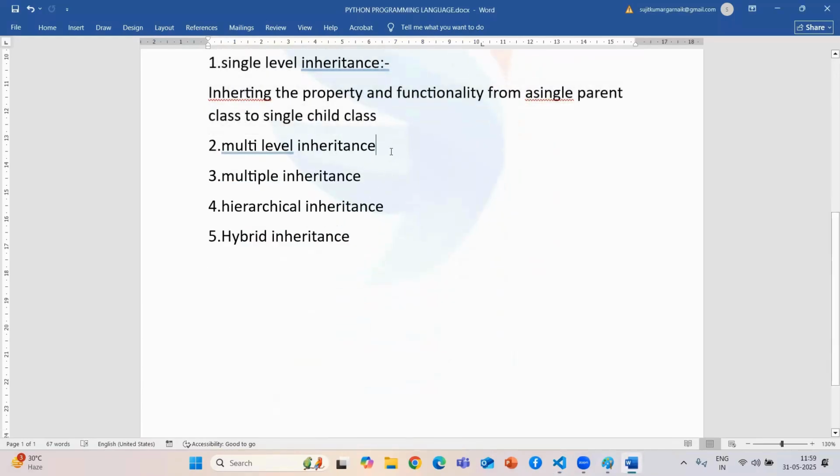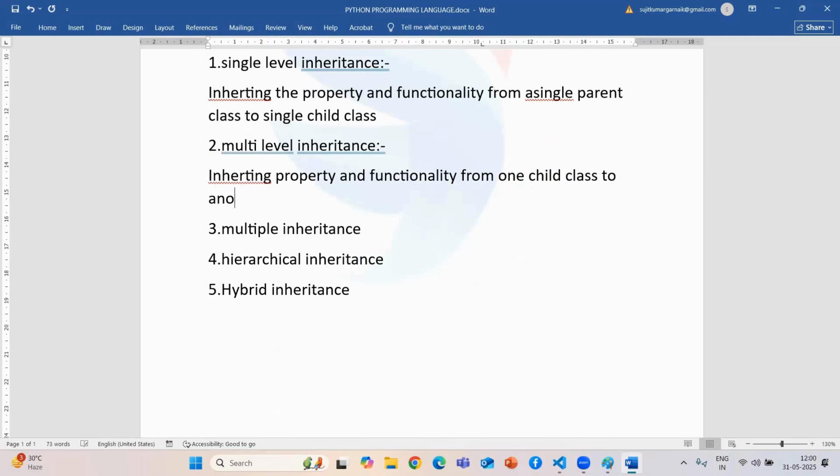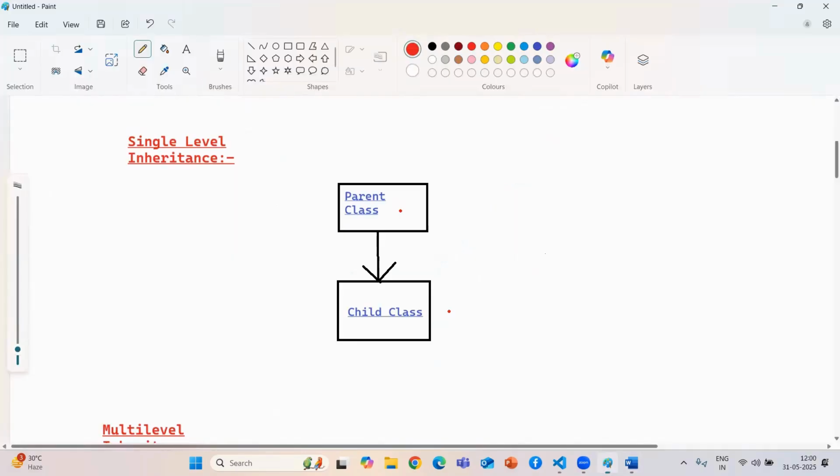Now, the next one is multi-level inheritance. Multi-level means multiple levels are available here. So how is it going to happen? Let me give you that clarification. It is inheriting property and functionality from one child class to another child class. Just see that diagram, you can get a clear picture.